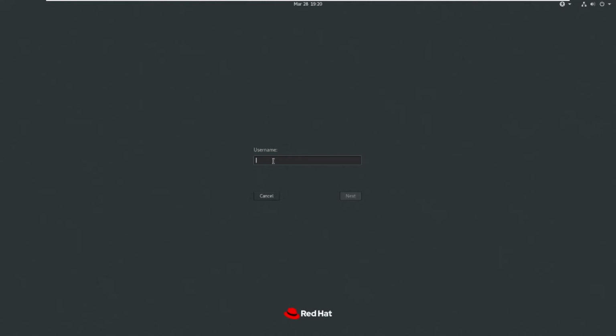Now rebooting the machine. Okay, now it has successfully rebooted, and log in to your machine.